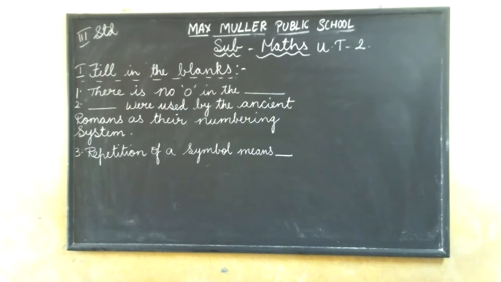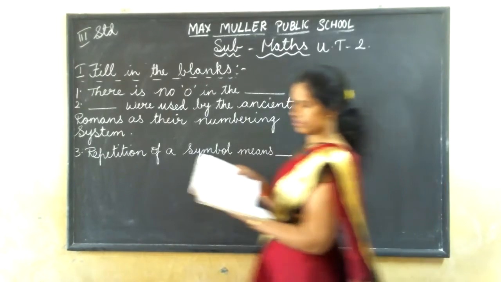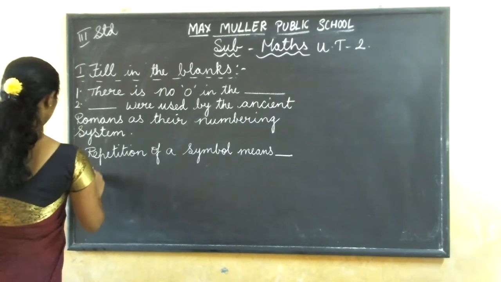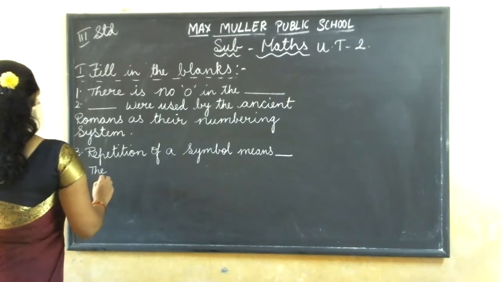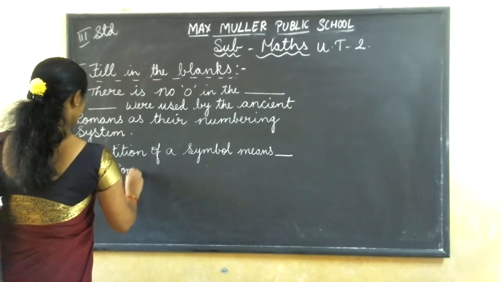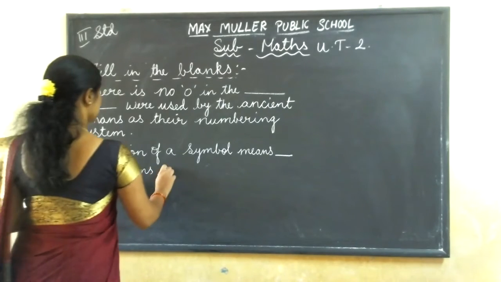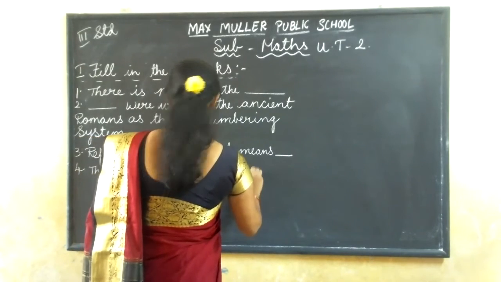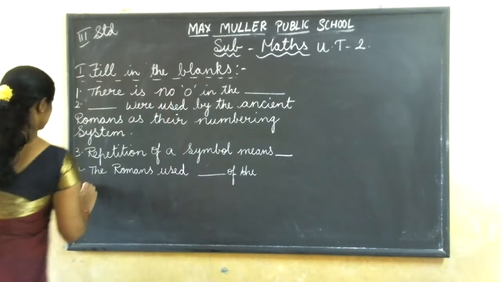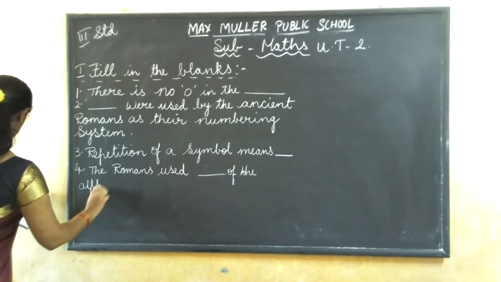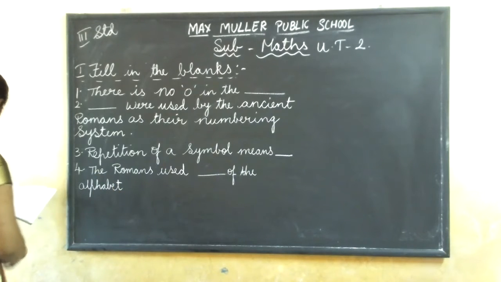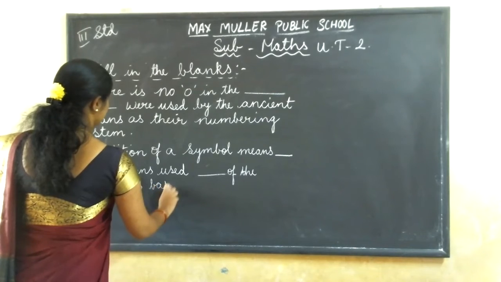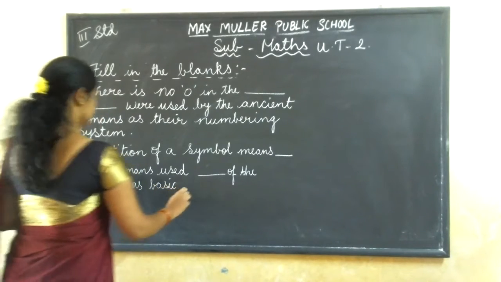Next. Fourth one. The Romans used dash of the alphabets as basic symbols.